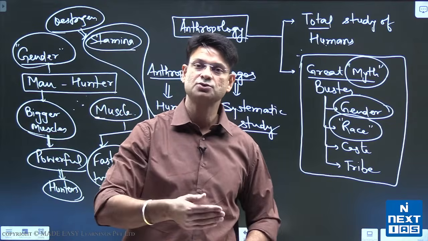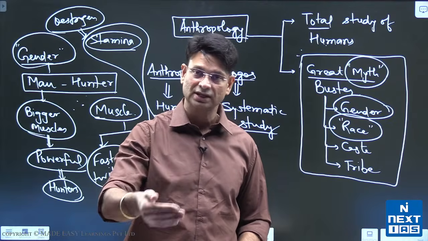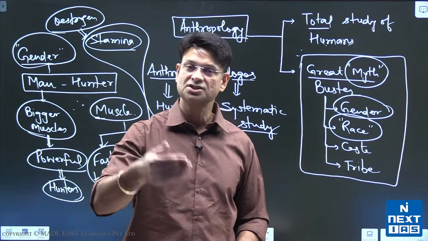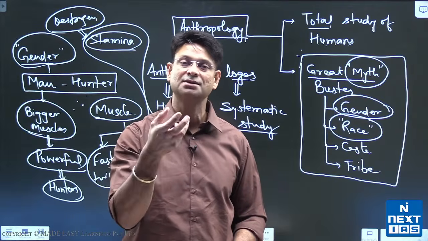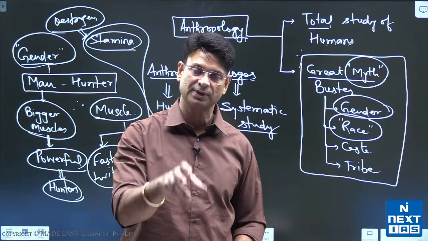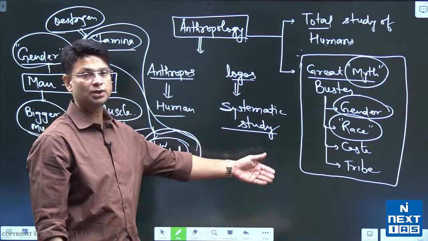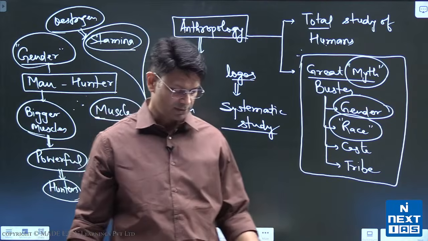So tribes they understood as savage people, and these savage people are superstitious, irrational. Why are they superstitious, irrational? Because they have lesser mental capacity. Again, the same idea of scientific racism was applied by the colonial powers to understand them. Later on, these myths were busted by anthropologists.